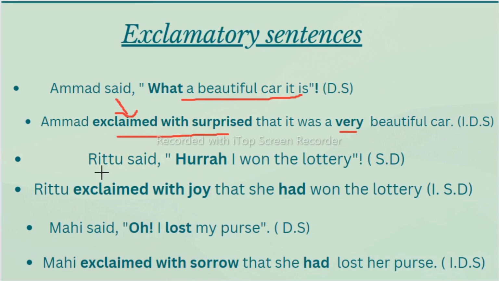Next, Ritu said, "Hooray, I won the lottery!" Now because she is very happy, you can see here she is overjoyed. Ritu exclaimed with joy. This "said" changed to joy. Ritu exclaimed with joy that, this inverted comma changed to "that". "I" will change to "she", because we are talking about "I", we have already discussed. If inverted commas have first person, it will change based on the subject. Because she had won the lottery. Why "had"? Because it is in past simple, it will change to past perfect. She had won the lottery.